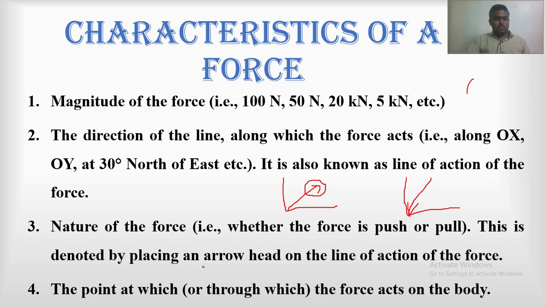The last one is the point at which or through which the force acts on the body. अगर आपको पॉइंट ही पता नहीं कि वो कहाँ पे एक्ट कर रहा है, आपको ये तीन चीज़ें पता है कि उसका मैग्नीट्यूड 5 न्यूटन है, वो 30 डिग्री नॉर्थ ईस्ट में है और वो पुश है, लेकिन वो कहाँ पे एक्ट हो रहा है यही आपको पता नहीं है. So there is no meaning of these three characteristics. So you should know the fourth one, that is the point at which it is acting, A, B, C, D, like this. Got it? Understood?